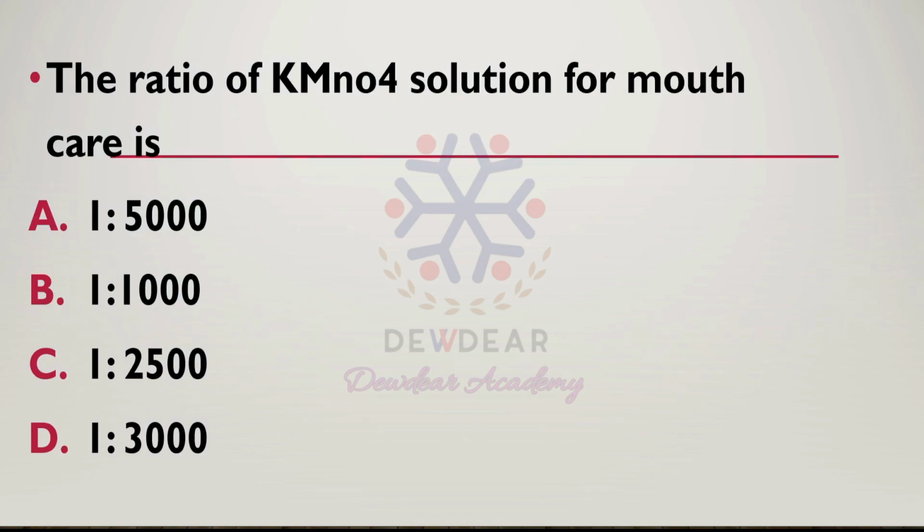Then the next question: the ratio of potassium permanganate solution for mouth care is. The ratio of KMnO4 solution for mouth care is. Options: 1:5,000, 1:1,000, 1:2,500, 1:3,000. We know potassium permanganate is a strong oxidizing agent and it has some disinfectant properties also.